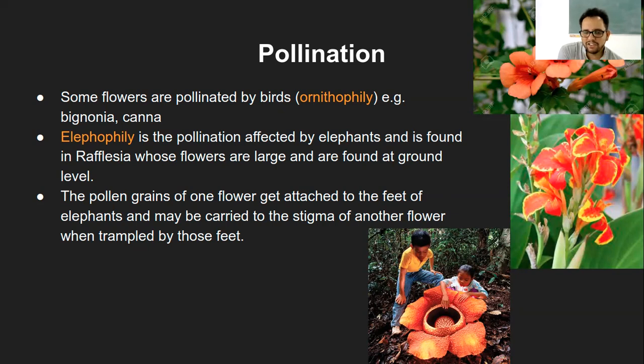Maybe the sentence construction might be off. But how is that possible? Like when the pollen comes onto the feet of the elephant, and then it walks for a while, won't the pollen also get lost on the ground? You know, the pollen grains are very tiny. They cannot really get disturbed, and they have a comparatively hard cover around them. And plus, feet does not literally mean at the bottom, it can also mean on the sides. Yeah, so that is just the way it happens.